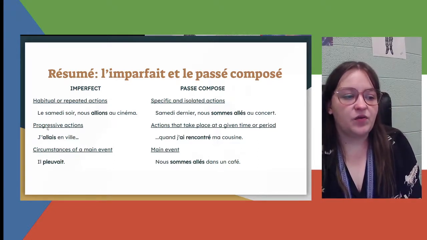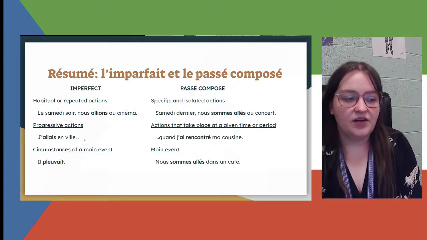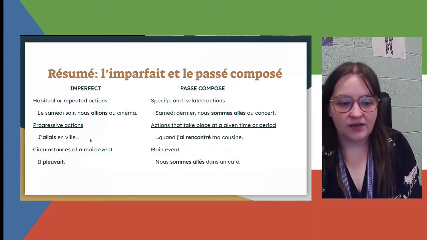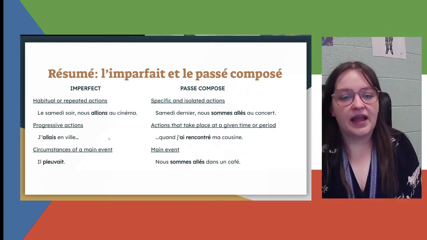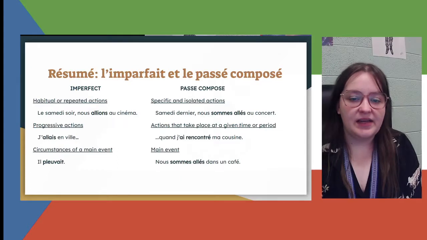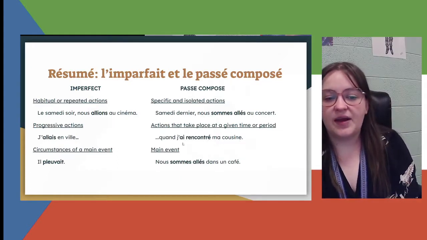Imperfect is also used for progressive actions. J'allais en ville. I was going into town. And the passé composé is used for actions that take place at a given time or period. Quand j'ai rencontré ma cousine. When I met my cousin. When I ran into my cousin.